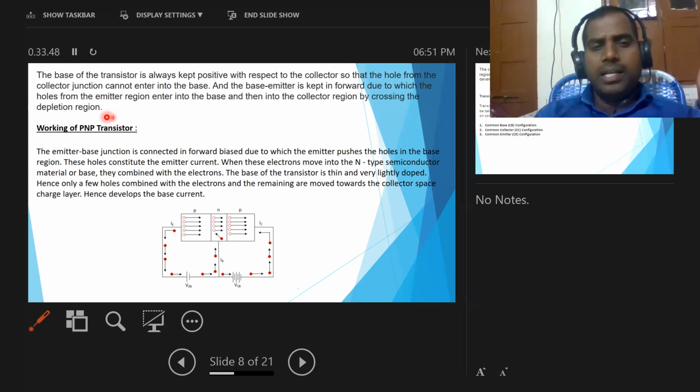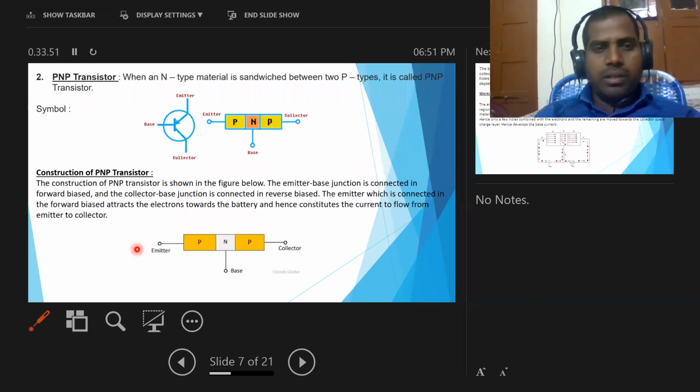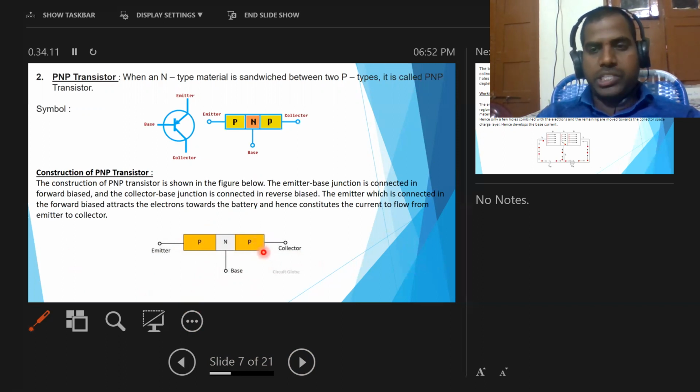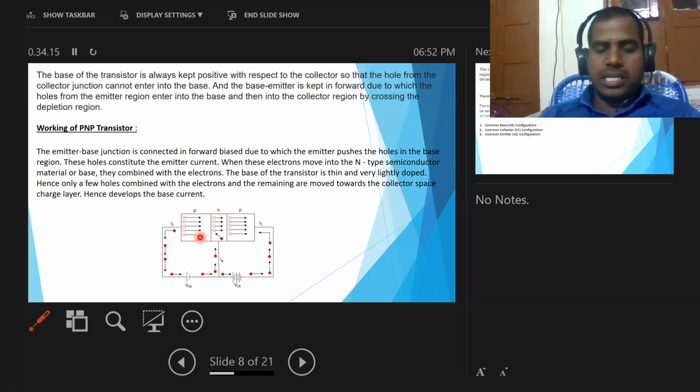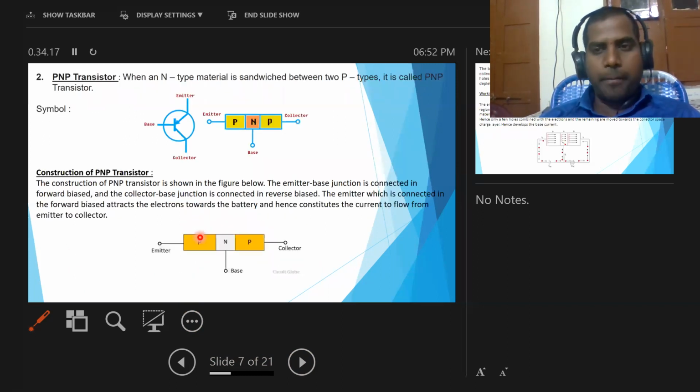That means the emitter base junction is always connected in forward bias, and the base collector region is connected in reverse bias. In that situation, some current passes from the emitter to the collector region. This is the construction of a PNP transistor.